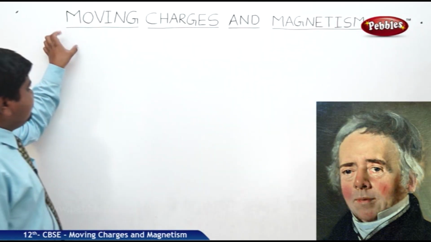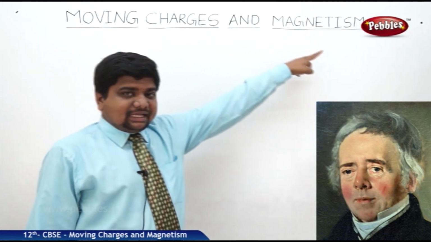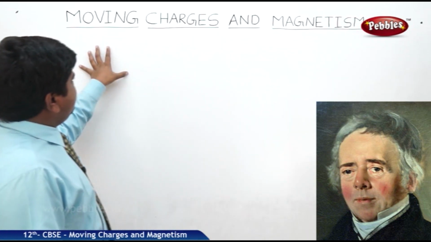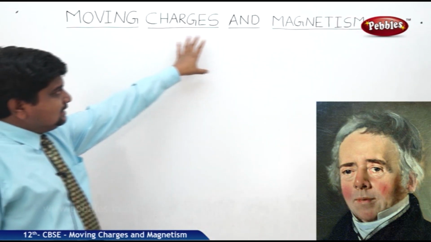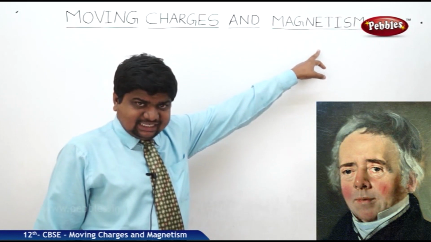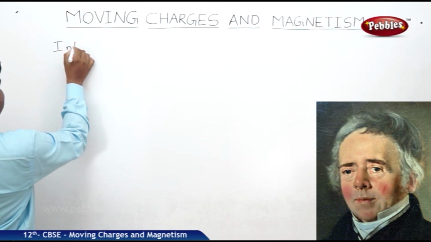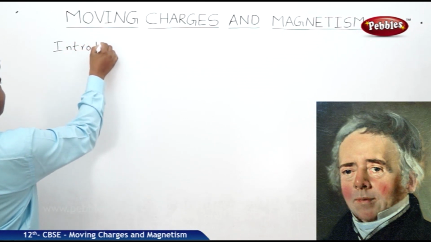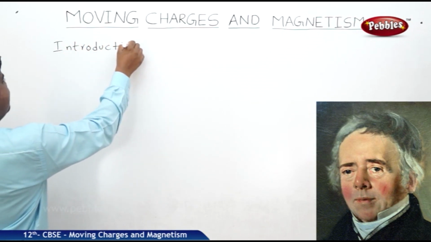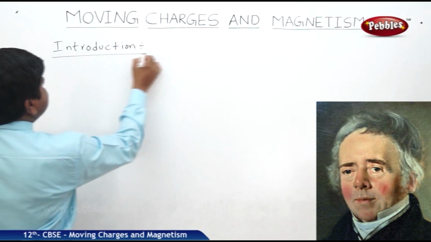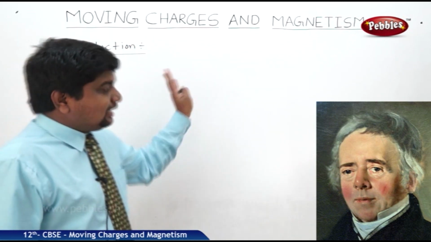We will discuss moving charges and magnetism. What is the meaning of moving charges and how is it related to magnetism? What is the introduction of this chapter? We will go from the beginning, and from there we will go to the extension. So what is the introduction of this chapter?